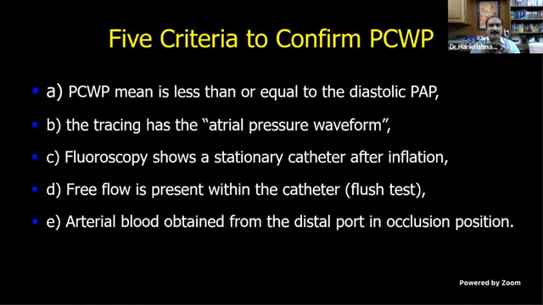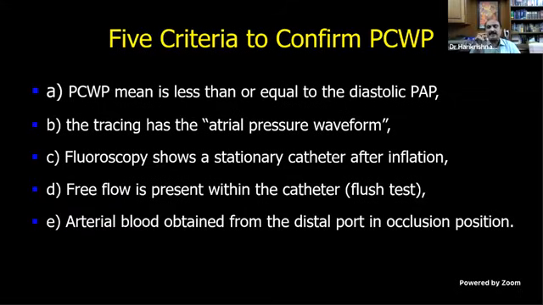That is one point. The tracing: you are going from the pulmonary artery tracing to the wedge position. The pulmonary artery is an arterial trace, so it will have one wave per cardiac cycle. Now we are going to an area in the vascular system where there are two waves. So you will change from the arterial pressure waveform to the atrial pressure waveform.